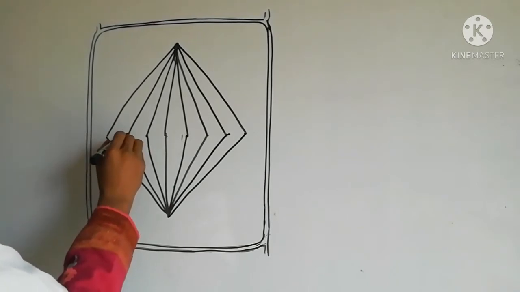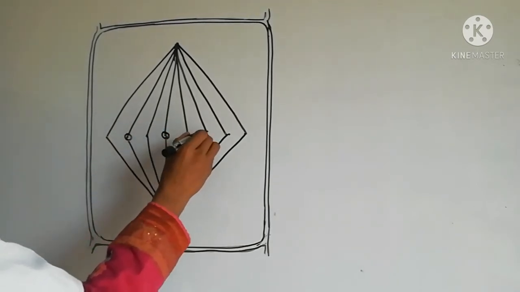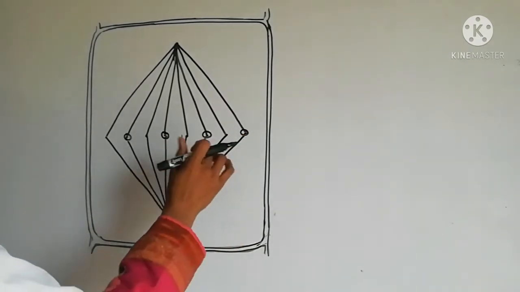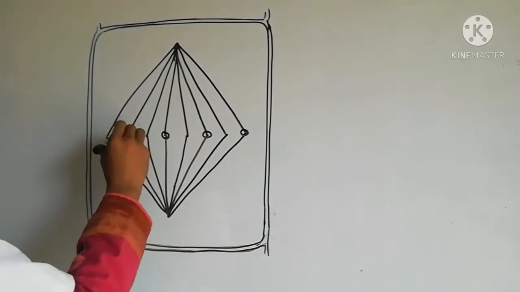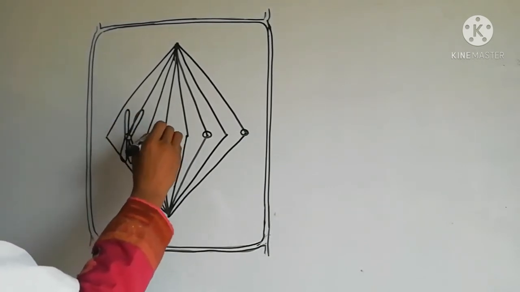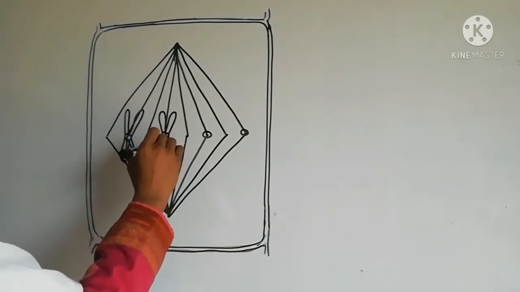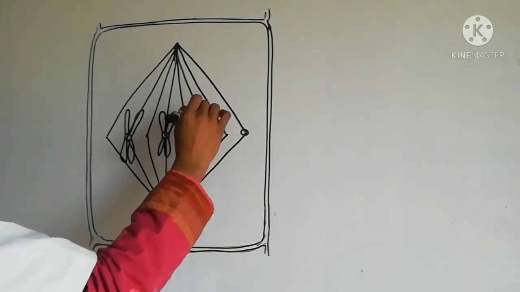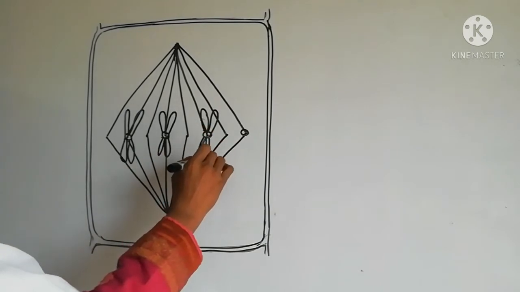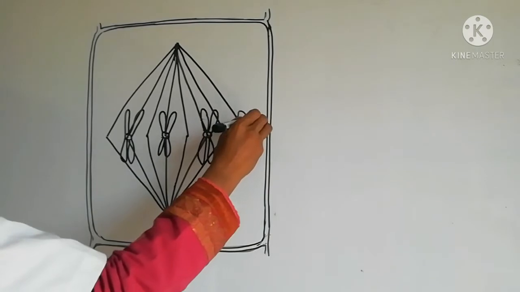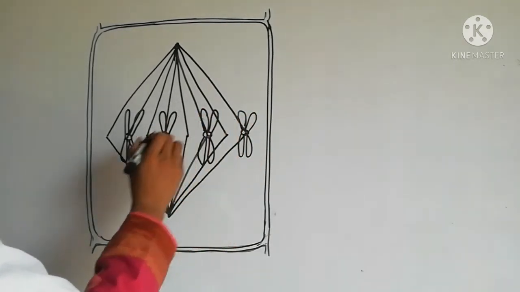Okay, then we make centromeres, 4 centromeres in the equatorial zone, and make chromatids, thick chromatids of chromosomes. In this stage, chromosomes become most short and thick.